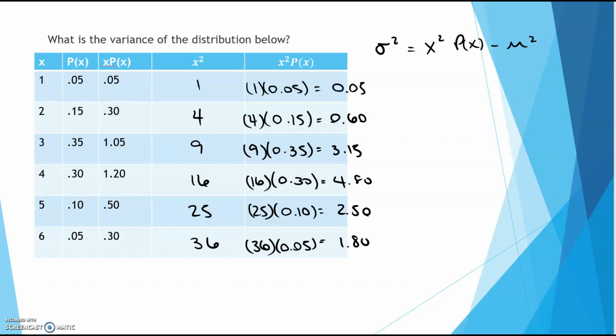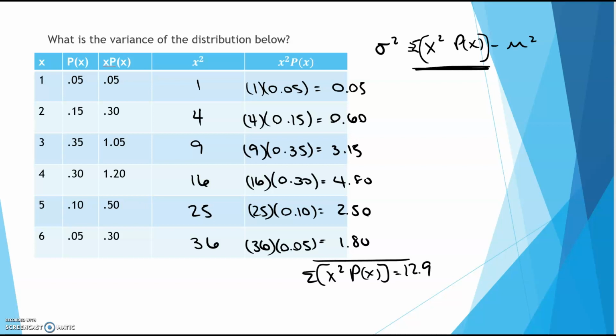Okay, so that was this little part right here. The one little thing, I need a summation symbol in front of that, because what we need to do is add all of these numbers together, which once you do that, you get 12.9.